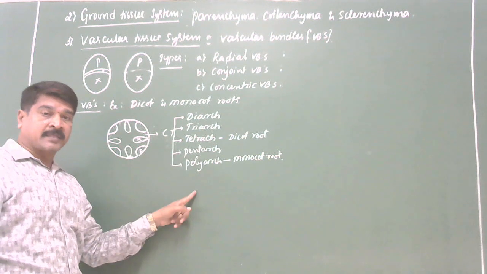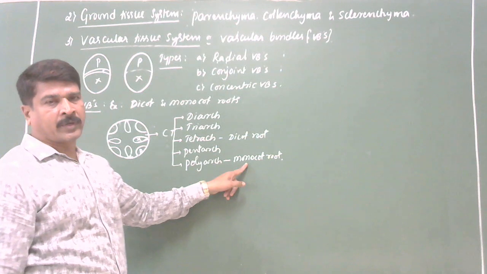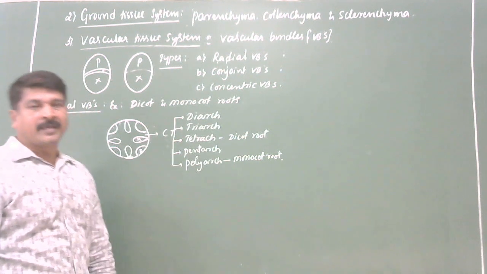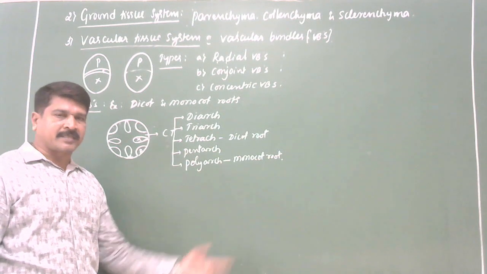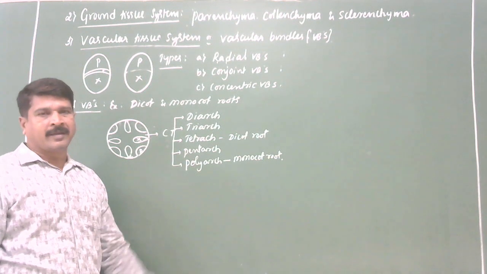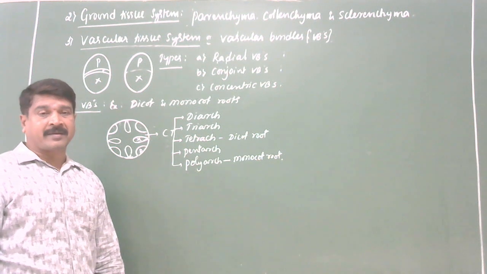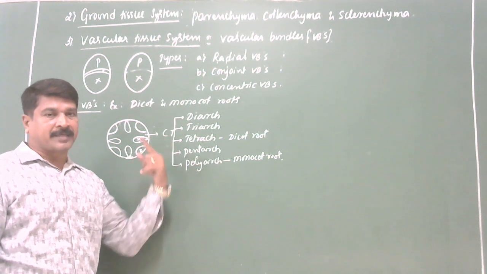Many xylem patches, many phloem patches: polyarch, commonly seen in monocot root. Clear? So this is the information about the radial vascular bundles. You remember this. I think these terms we are going to repeat once again while studying the anatomy of roots, stems and leaves. But there, I am not going to give the definition. Just keep on using the terms, that's all.